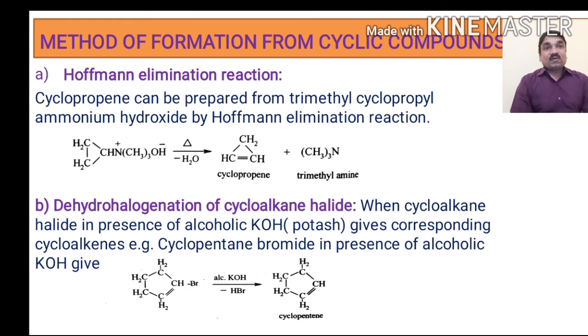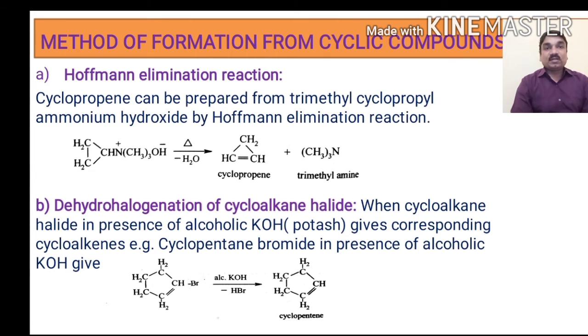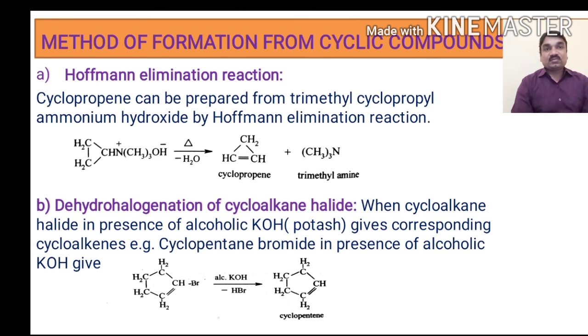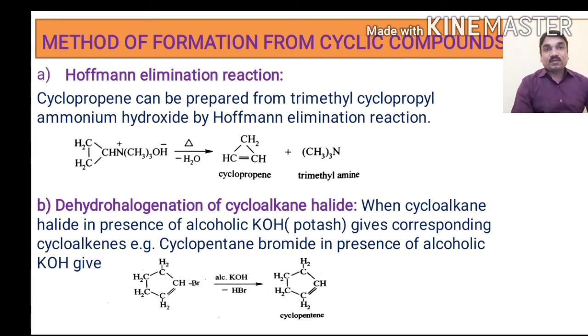Next is the method of formation from cyclic compounds. A number of methods are available for the formation of cycloalkenes, but some are discussed here. The first one is the Hofmann elimination reaction. Cyclopropene can be prepared from trimethylcyclopropyl ammonium hydroxide by Hofmann elimination.